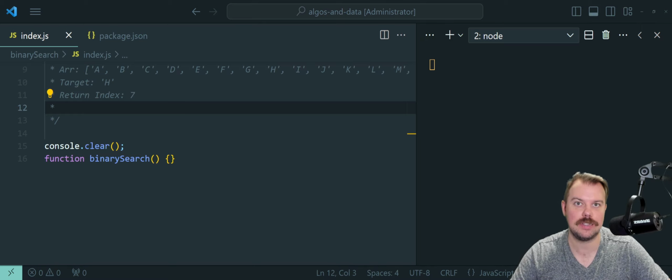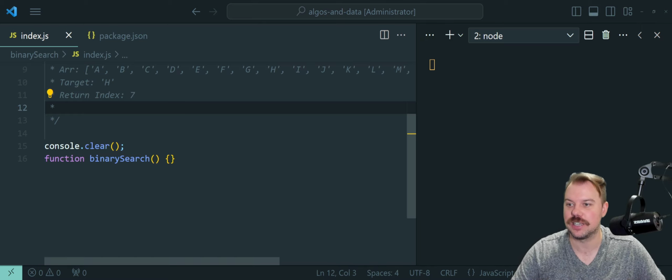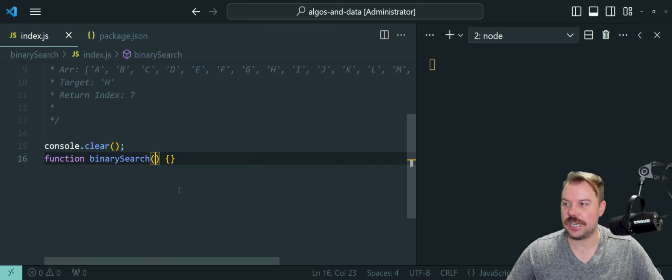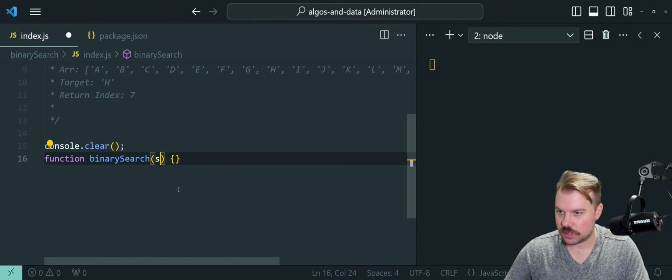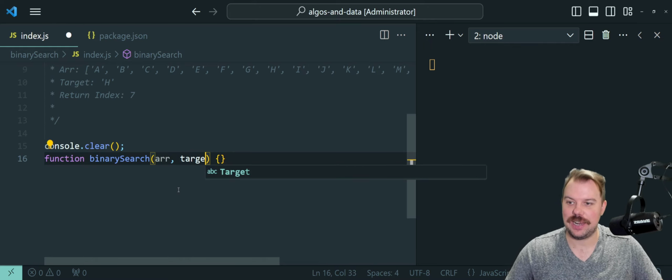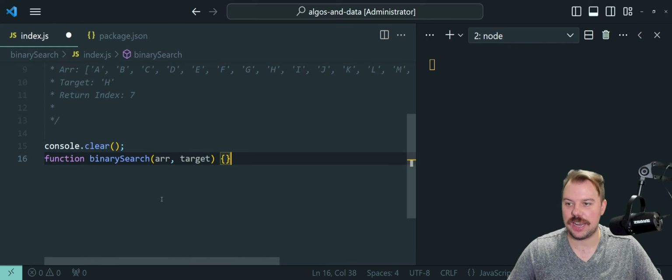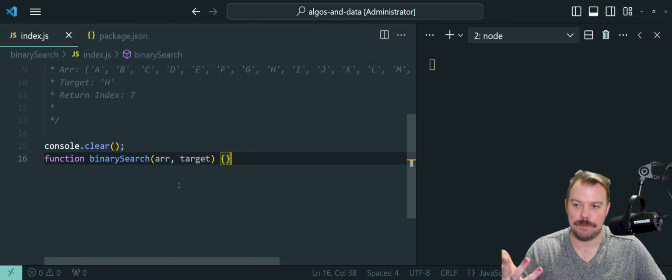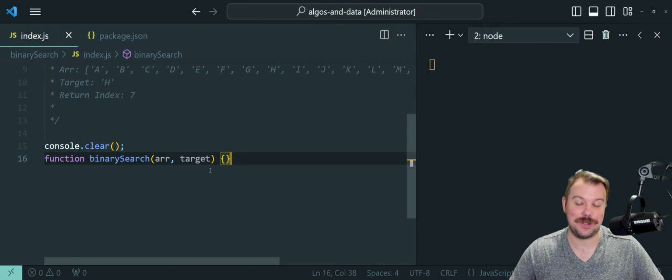I'll discuss the pros and cons, the big O, and a little outro at the end. So our binary search is going to take two params. Sure. Let me center my keyboard on my desk here. Let's do an array and target as our two inputs. The array, the input array, no surprise there. The target is what we're looking for in this array.